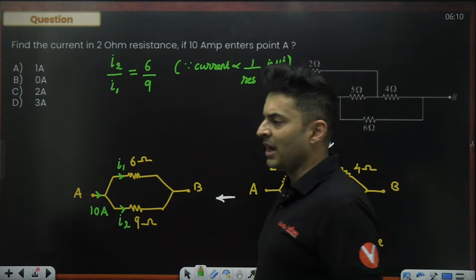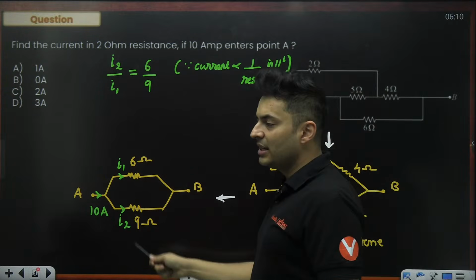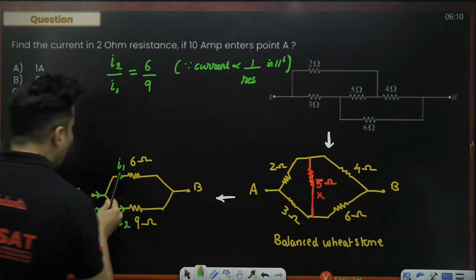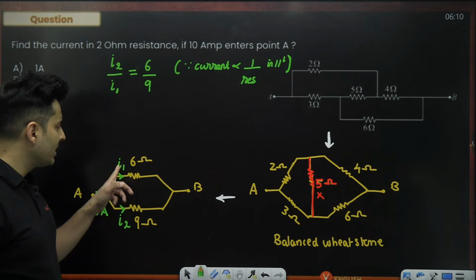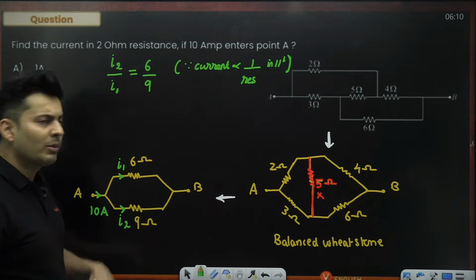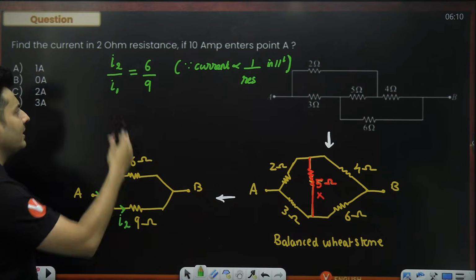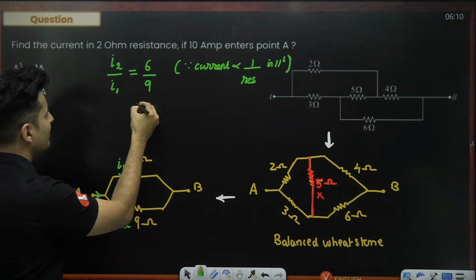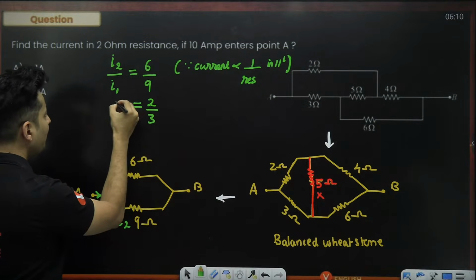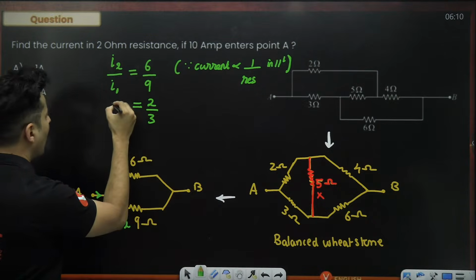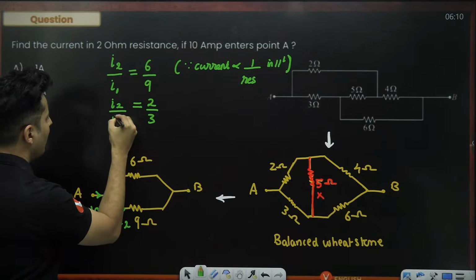That is the concept behind it. Okay, so inversely it will get divided. I2 will be proportional to 6 and I1 will be proportional to 9 inversely. So 6 by 9 is nothing but 2 divided by 3. This is nothing but your I2 divided by I1.